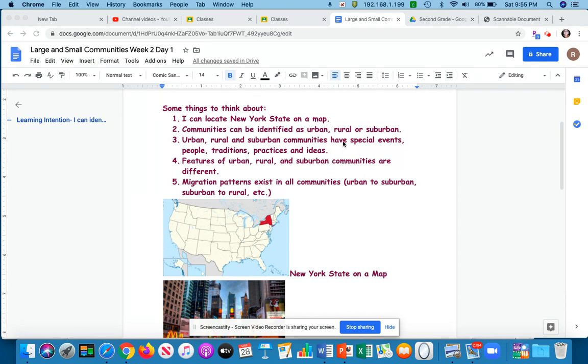Communities are places that have special events, people, traditions, practices, and ideas. Features of urban, rural, and suburban communities are different. Migration patterns exist in all communities, meaning I might move from the city, like from Manhattan, maybe to Staten Island, and from Staten Island, maybe to New Jersey.